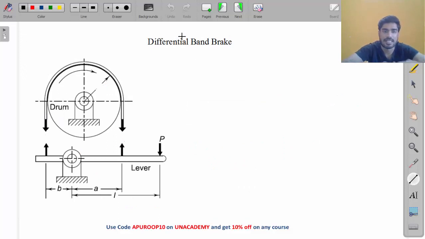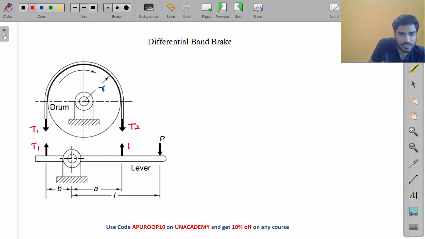Now let's see differential band brake. So the radius of the drum is R. Okay, and my friend, what will be these forces? Clockwise rotation, so band should apply anti-clockwise torque. So this one will be T1, T1. This one will be T2, T2.